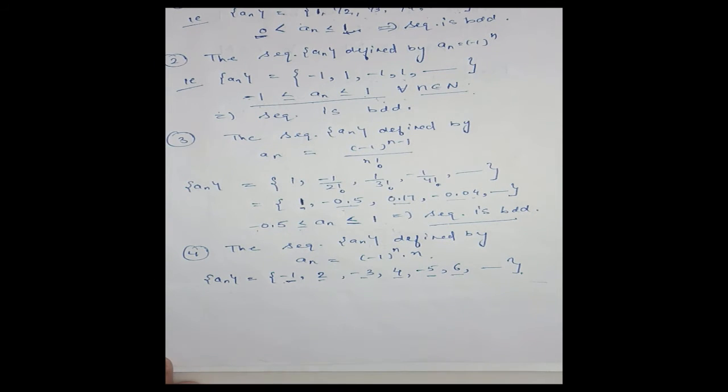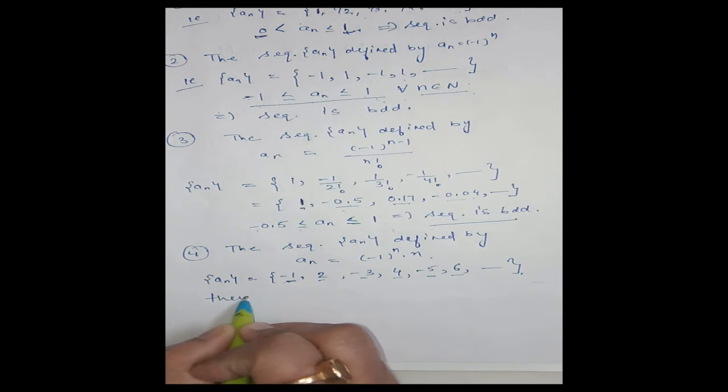Means here we are unable to find any k, small or capital, such that a_n lies between those two real numbers.